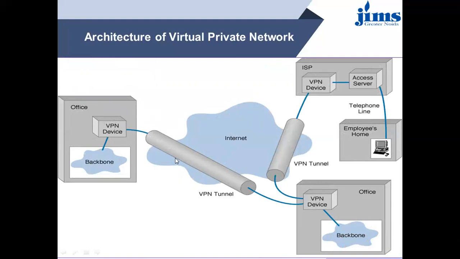This is the virtual tunnel, where this tunnel does not actually exist. This is a virtual tunnel, meaning these are connected with the help of a particular software and the IP address and point-to-point connections. So nobody can intrude in this tunnel, in this channel. That's why this is called a VPN tunnel. Similarly, an employee who is at home can access the office data and can upload and download data from and to the office with the help of this virtual tunnel.